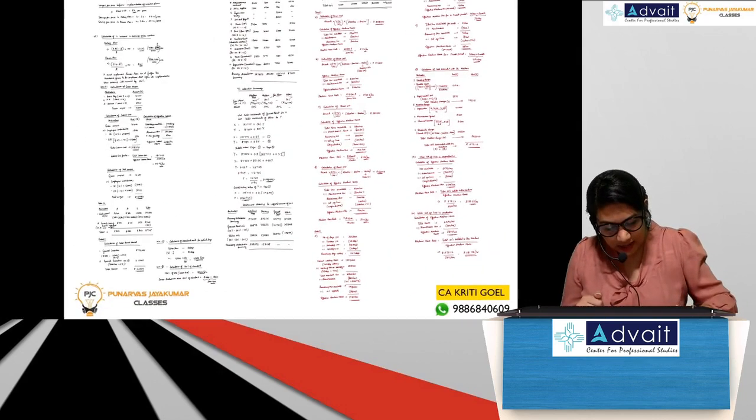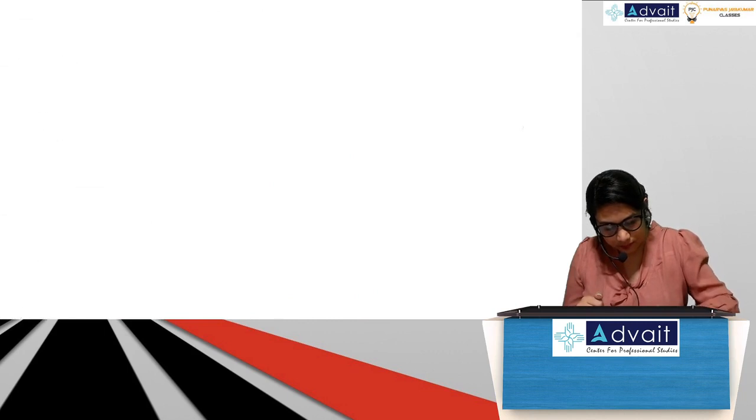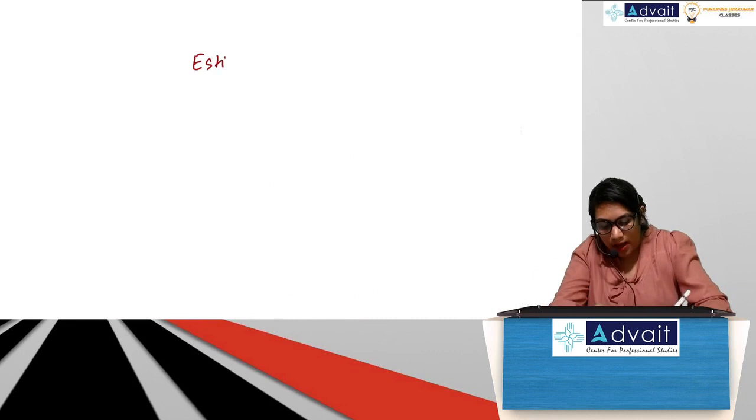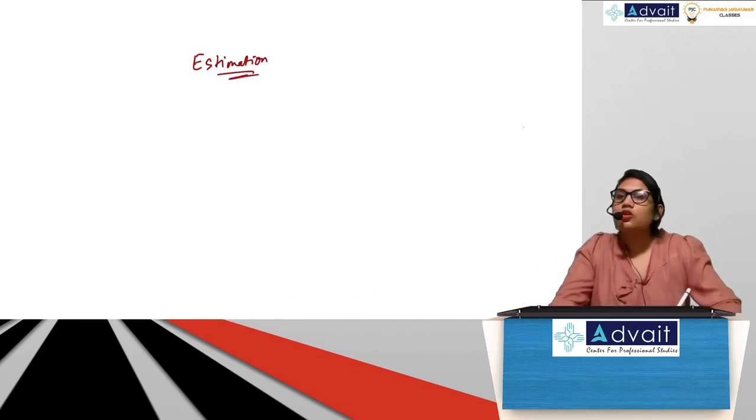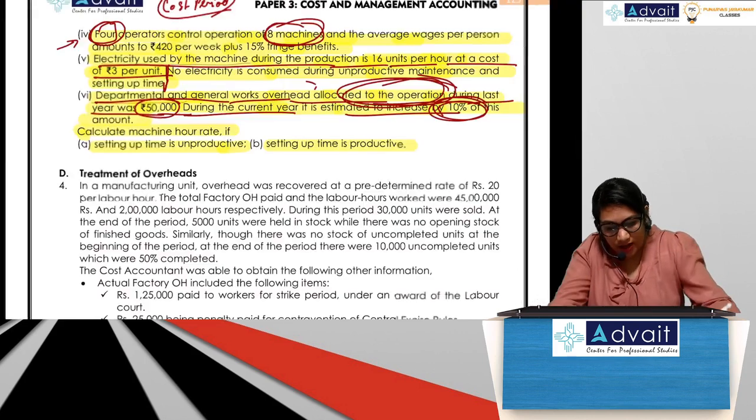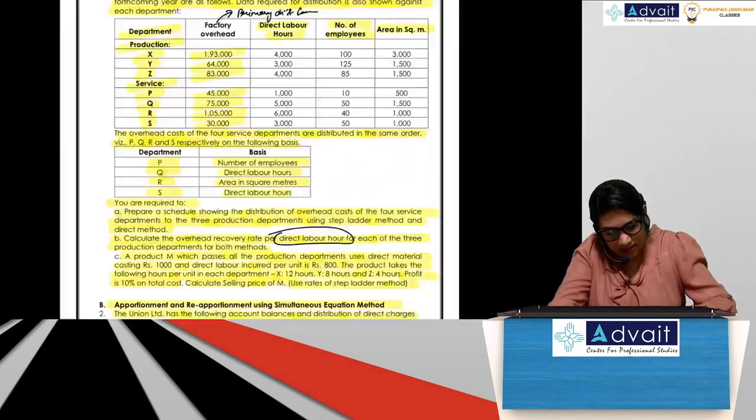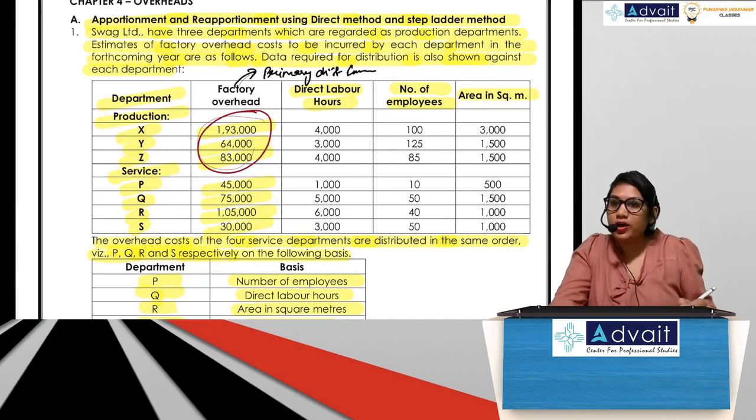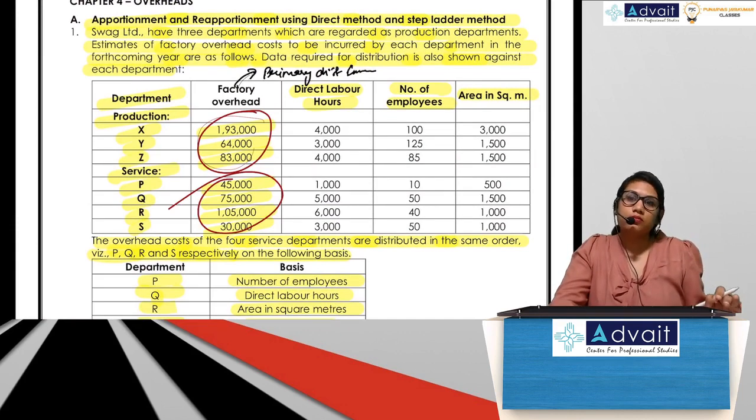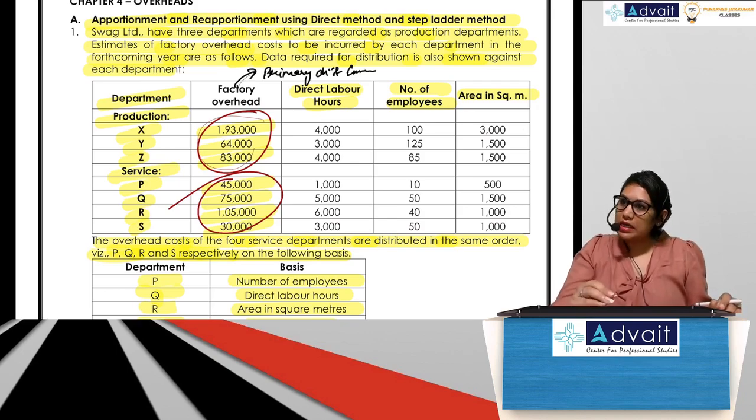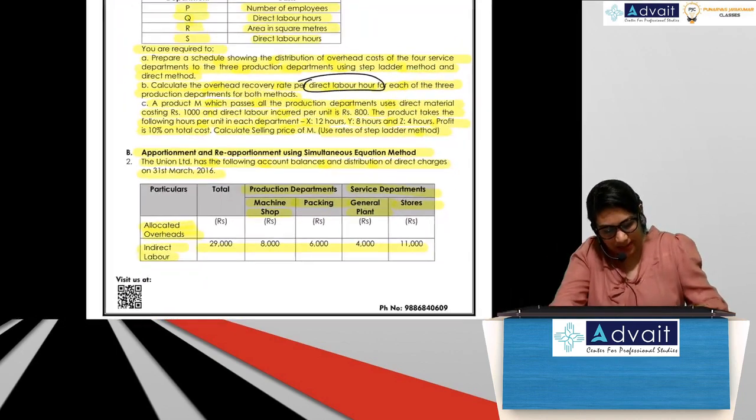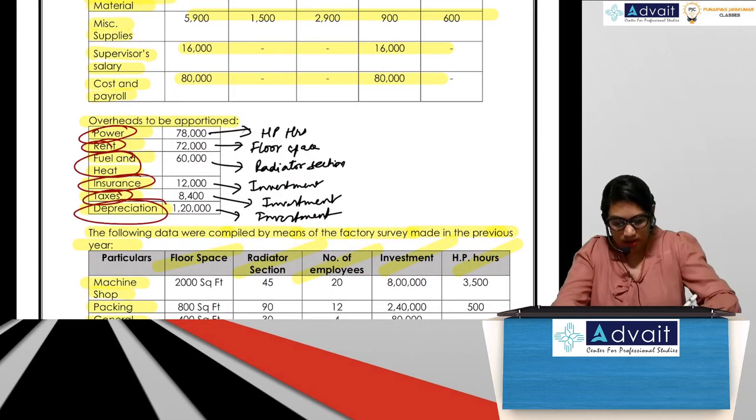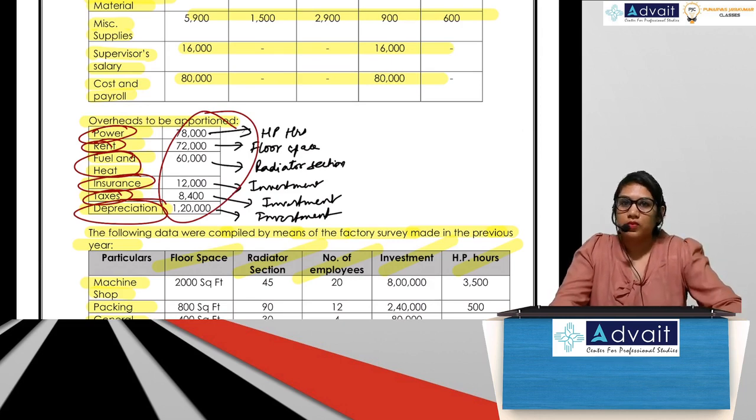Now guys, yesterday if you remember, what did I tell you? Overheads are all about estimation. We did so many problems, right? The first problem that we did here, see this, we got this factory overhead 193, 64, 83. All this is estimated. Similarly, in the second problem, if you remember, we had power, rent, fuel and heat, insurance, taxes, depreciation. Everything is estimated. Correct? Why?